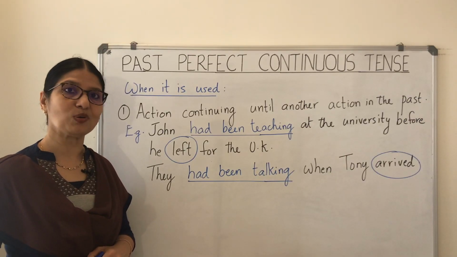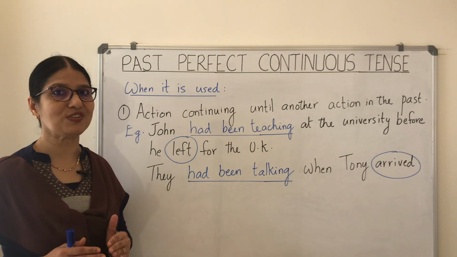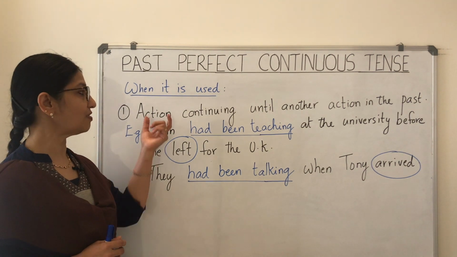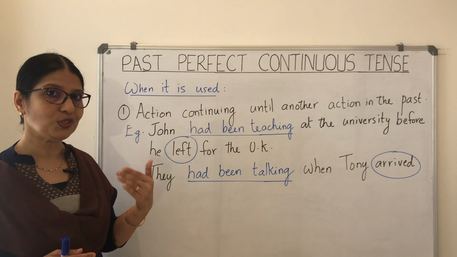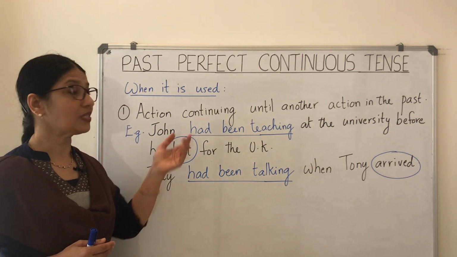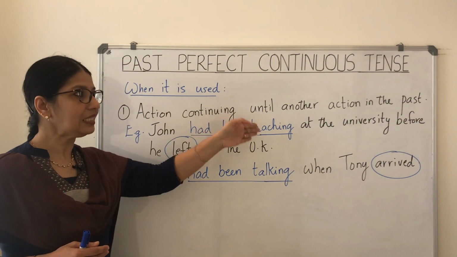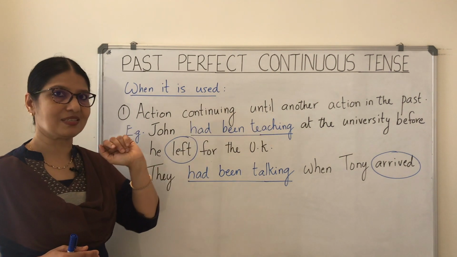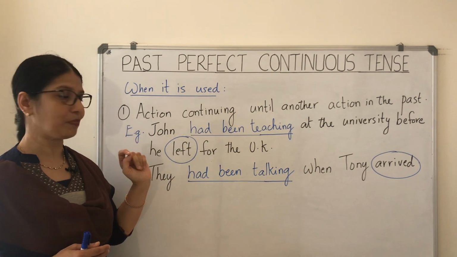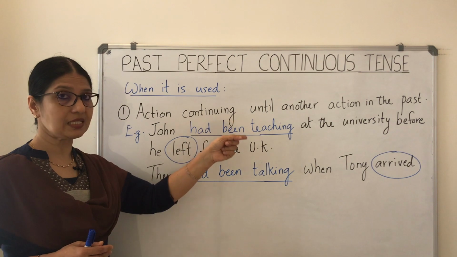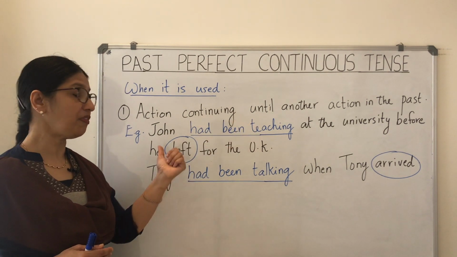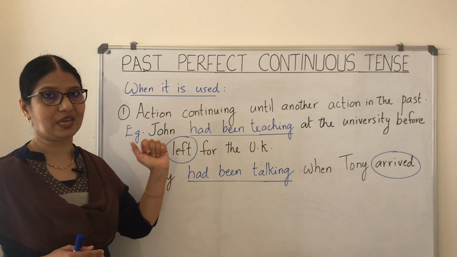Now let's talk about when the past perfect continuous tense is used. So here is the first use. It's used to talk about an action that was continuing or happening until another action in the past. So here you have the first example. John had been teaching at the university before he left for the UK.